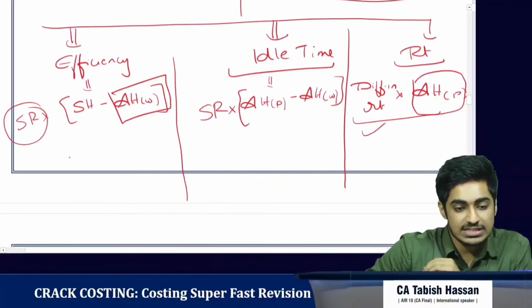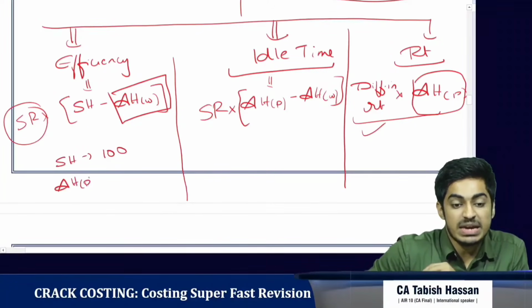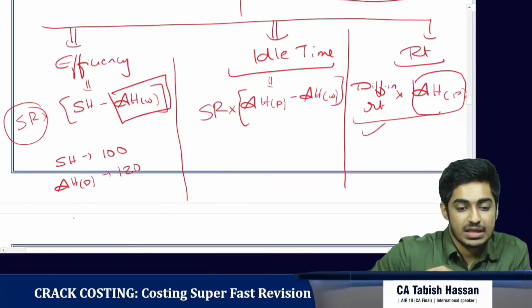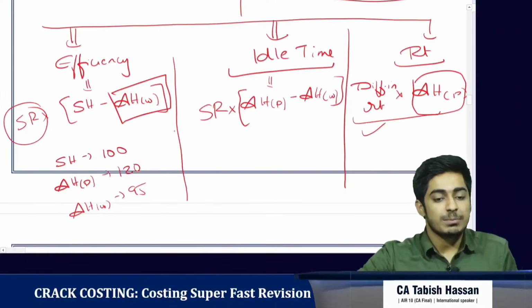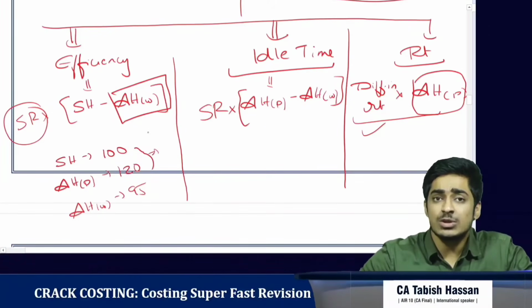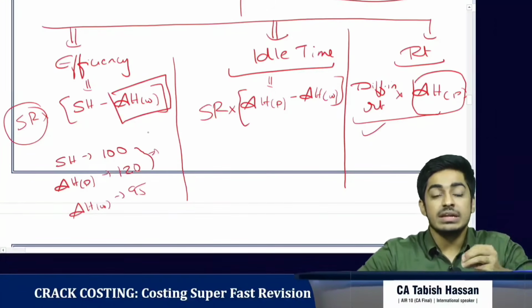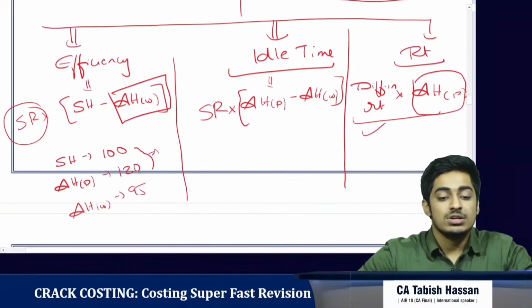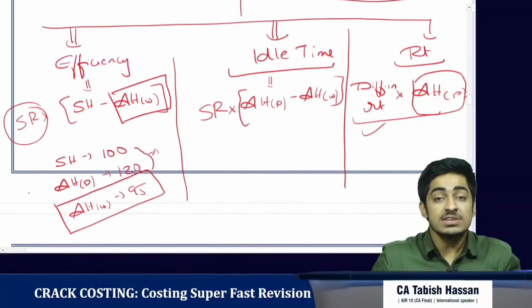Okay, I'll give you an example. Standard hours is 100. Actual hours paid is 120, but actual hours worked is 95. Is the employee efficient or not? If we compare 100 with 120, we will tell the employee is not efficient. But is it his mistake that he has taken 120 hours? No. It was due to management's failure that he is not working for 25 hours. He could have finished the work in 95 hours. He has finished the work in 95 hours.